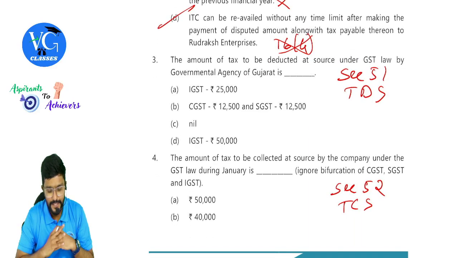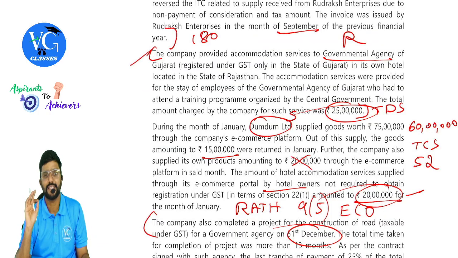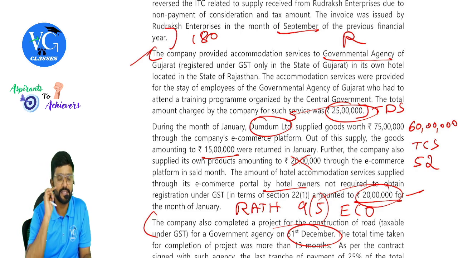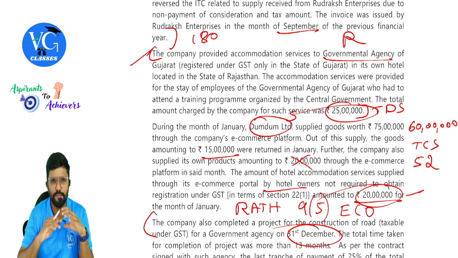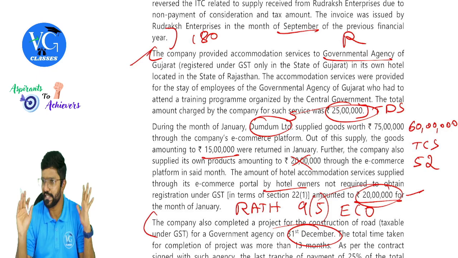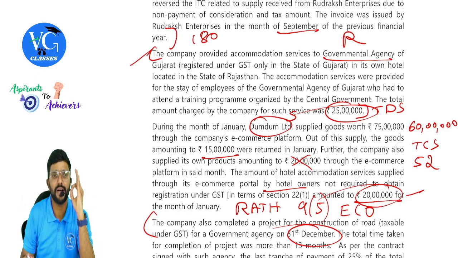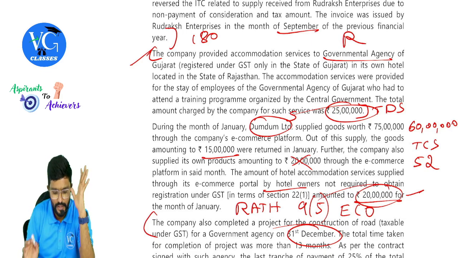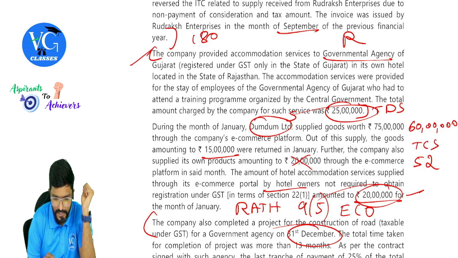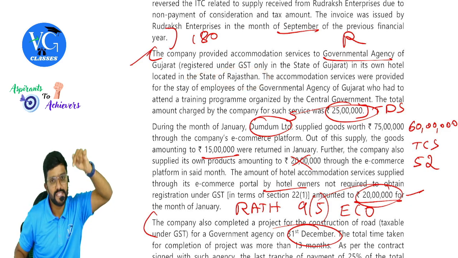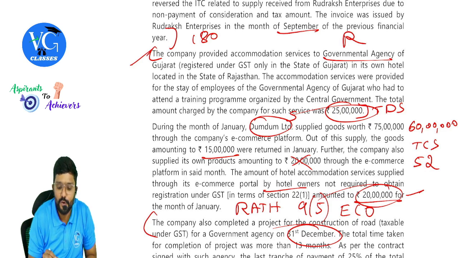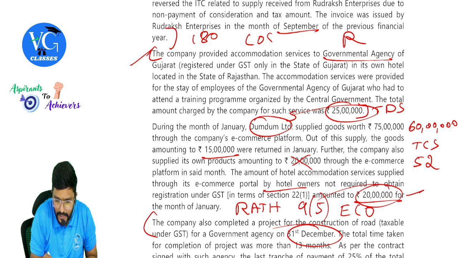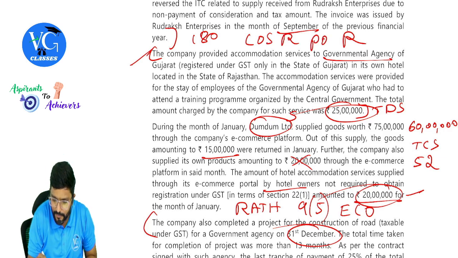Next. The amount of tax to be deducted at source under GST law by a government agency of Gujarat is, guys, very interesting, listen here. It covers the exception scenario, that is the proviso. What is it, sir? Guys, please pay attention. Now, companies providing services or goods throughout India are registered. For this, where are they having the hotel? Rajasthan, correct? Where is the property located? Rajasthan. So obviously the supplier would have taken the registration in Rajasthan. Yes, sir. Now look here. Guys, location of supplier, Rajasthan. Place of supply, Rajasthan.